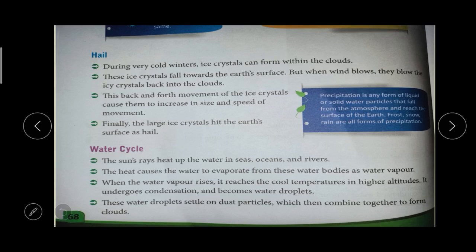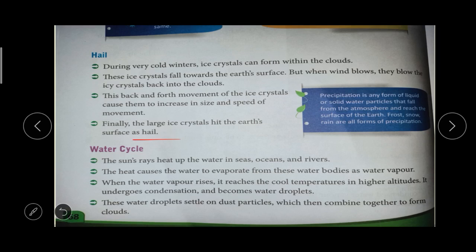This back and forth movement makes the ice crystal increase greatly in size. Then this large crystal hits the earth's surface, and that is called hail.